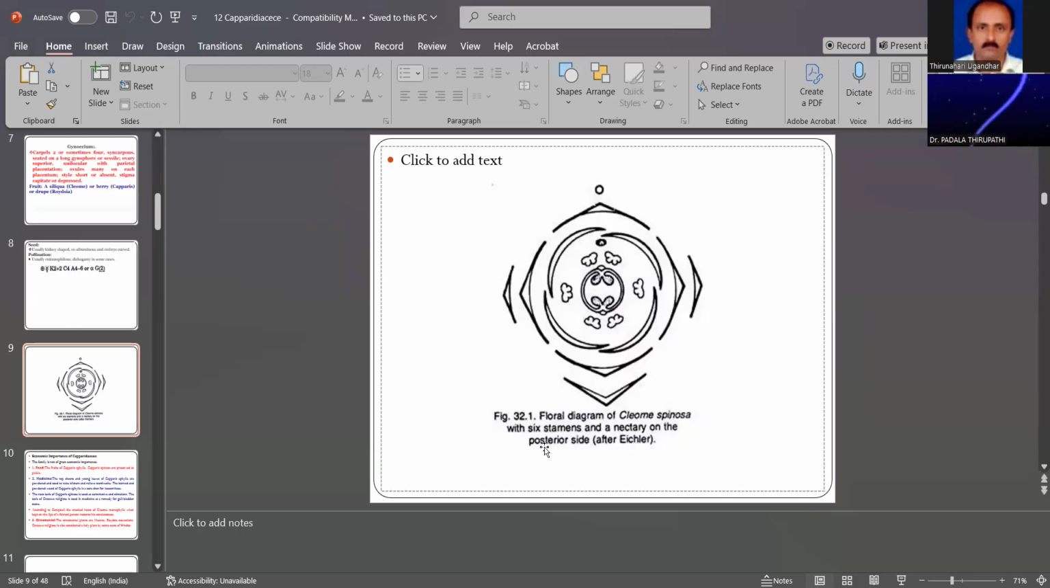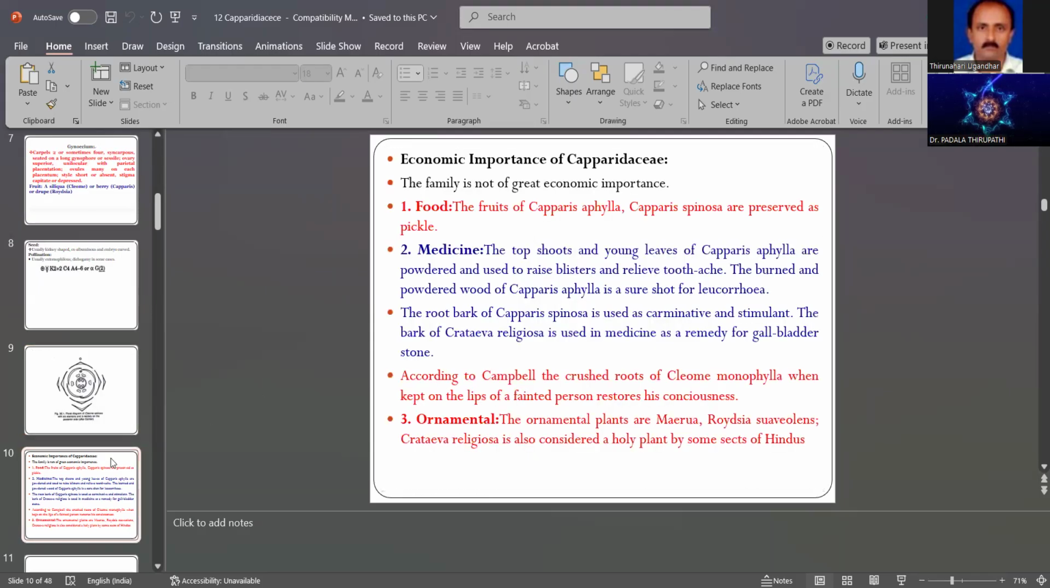The nectary glands are present on the posterior side. These nectars are honey, and insects visit from one flower to another, so pollination can occur, and they also search for and collect nectar honey from flower to flower. This is one important feature of the Capparidaceae: the floral characters and also the vegetative characters. Both can be the basis for identification of the plant's name.